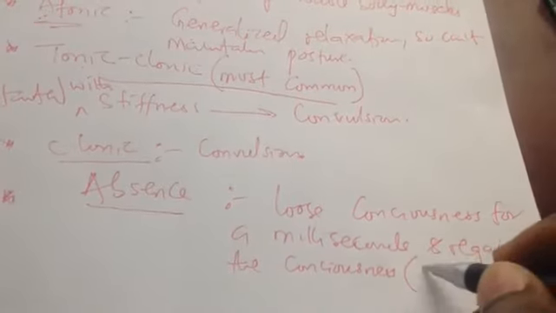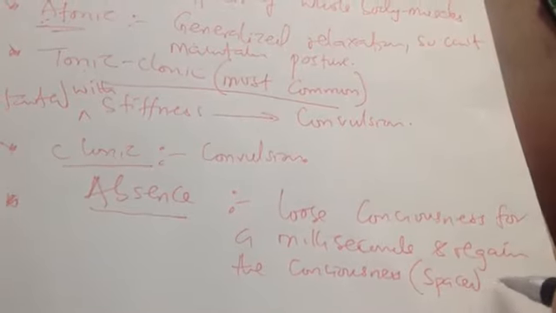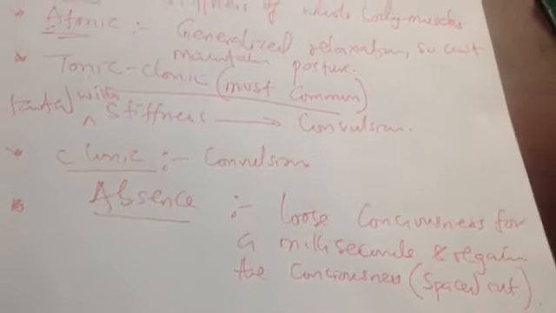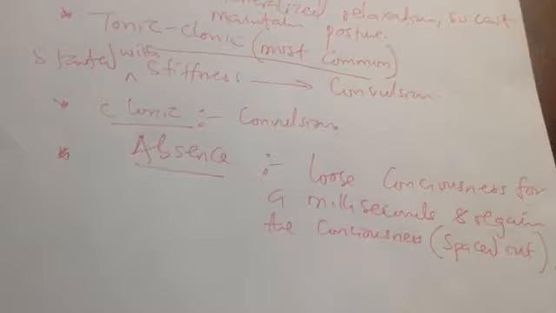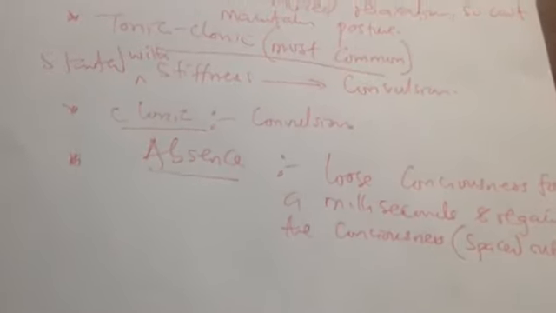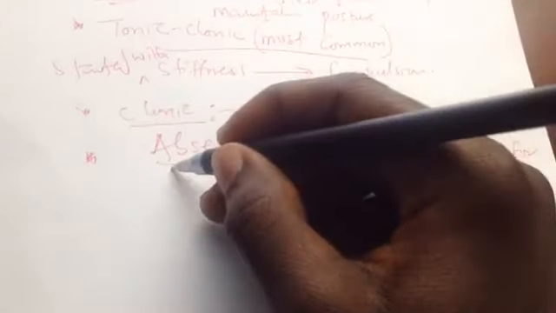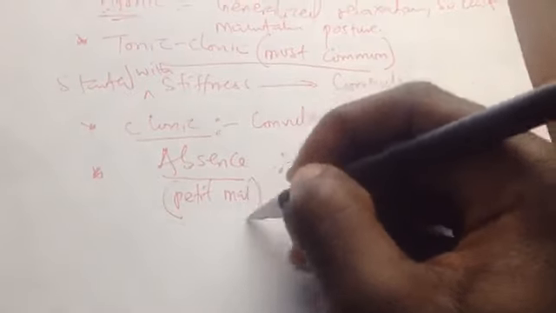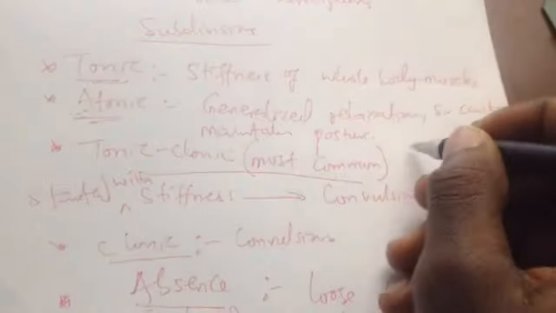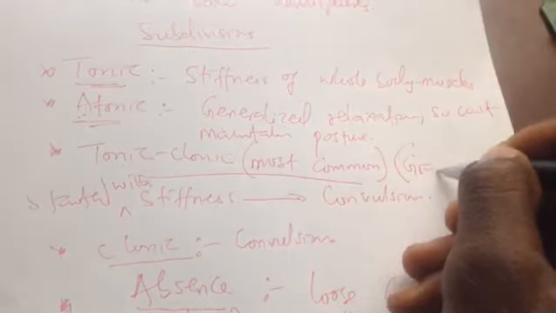This is also known as spaced out. He will immediately lose consciousness, then immediately come back. This absence seizure is also known as petit mal, while tonic-clonic is also known as grand mal.